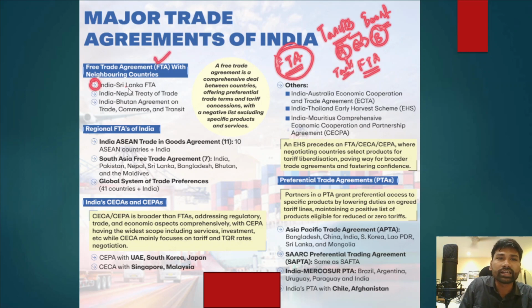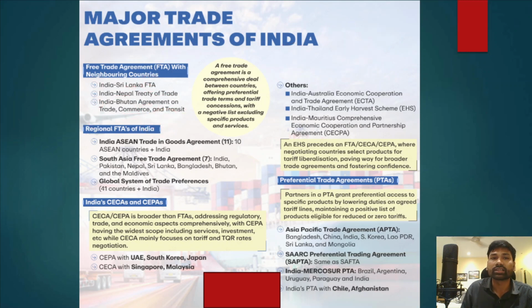Now what are the major free trade agreements that India signed? One was the India-Sri Lanka free trade agreement, the India-Nepal Treaty of Trade, and third, the India-Bhutan agreement on trade, commerce and transit. And apart from that, India also signed free trade agreements with certain regional groupings or associations. One was the India-ASEAN Trade in Goods Agreement.